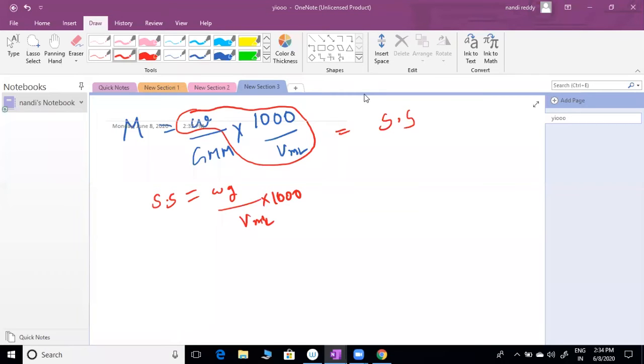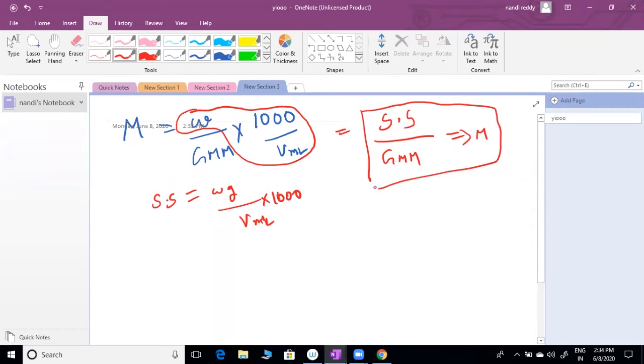So in place of this, I can write strength of solution by gram molecular mass, which is nothing but molarity. So this is the molarity and strength of solution relation. If they give molarity, I can find strength of solution. If they give strength of solution, I can find molarity. This is gram molecular mass.